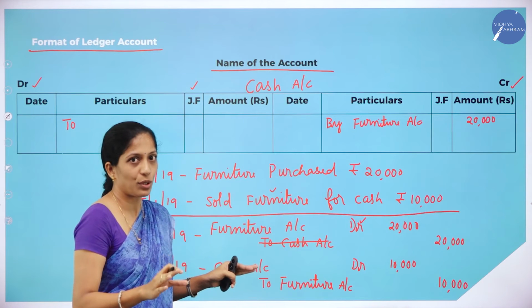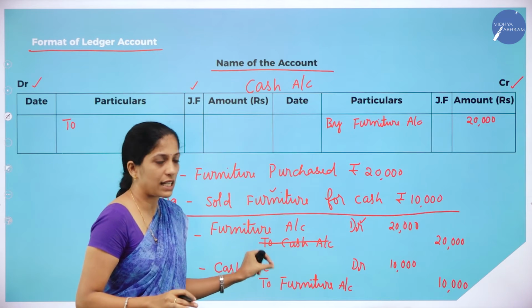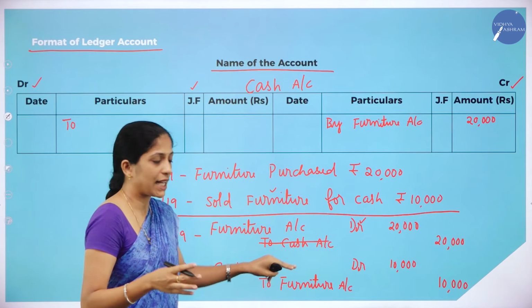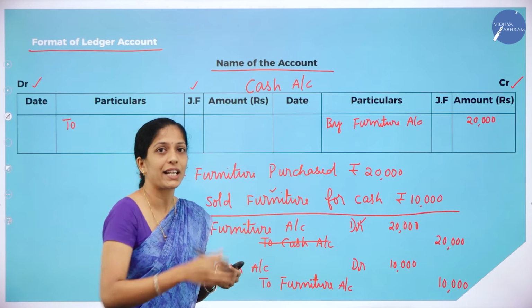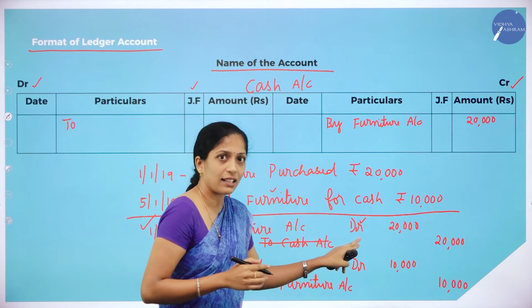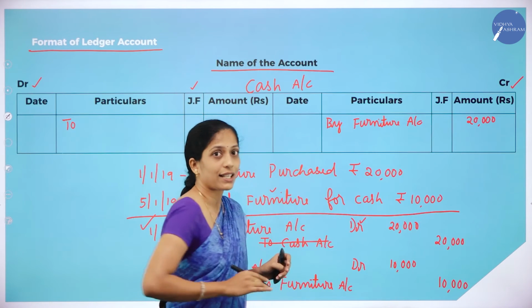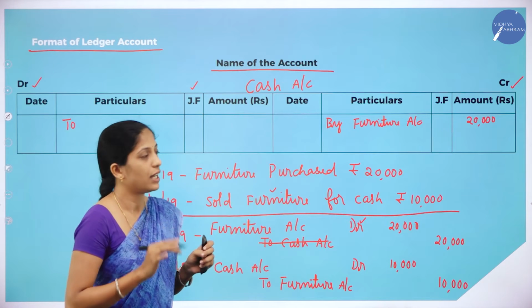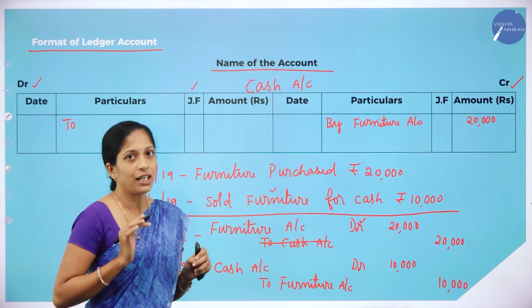Only this much we have to do. We have to see the two entries. Which account are we preparing? Leave that entry which is the remaining entry, that is furniture account. Since furniture account is in the debit side, we are going to record it in the credit side in the ledger account. So, by furniture account.